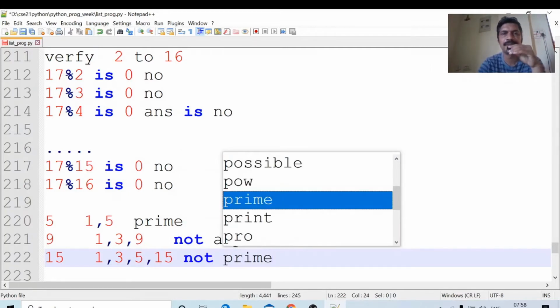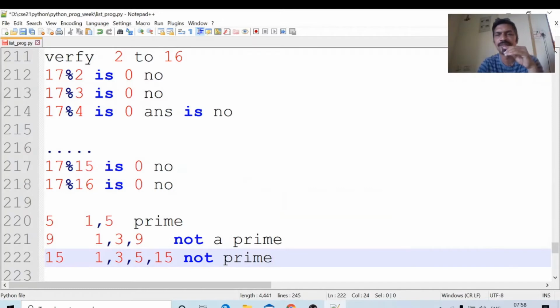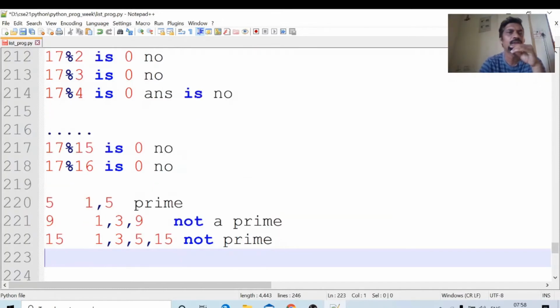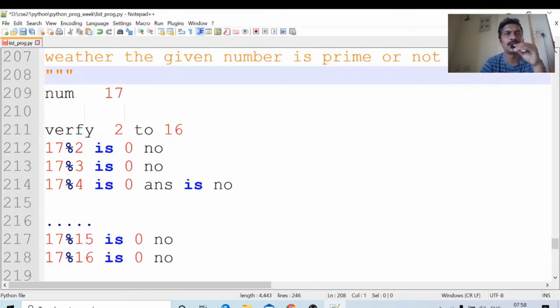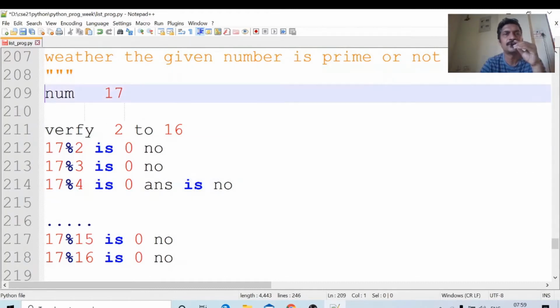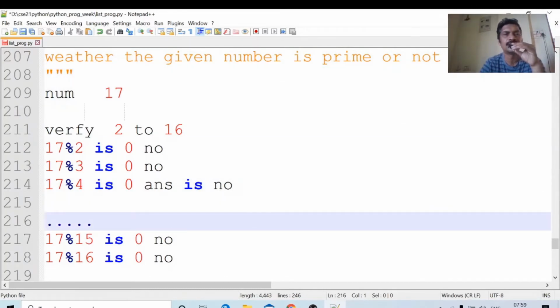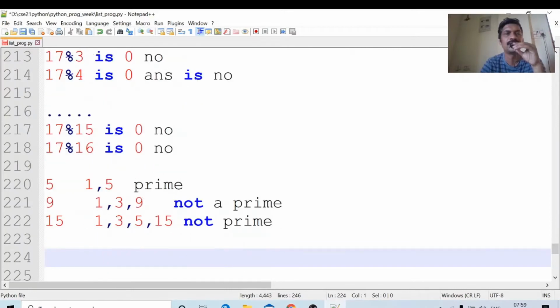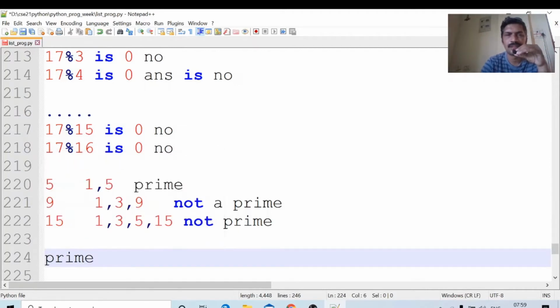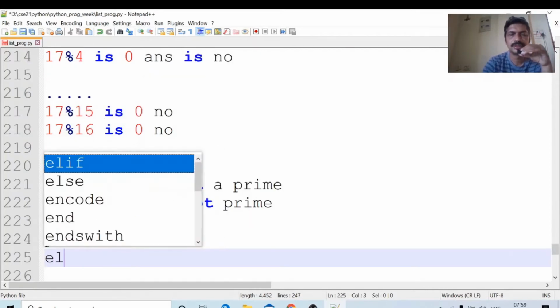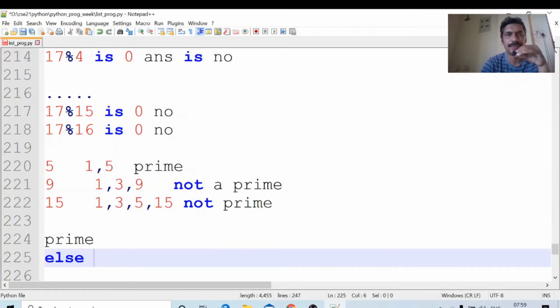A number is said to be a prime number if the factors of that number are 1 and itself only. Now we will see our program. Take 17. If all of them are no, the answer is no. 17 % 2, no. 17 % 3, no. 17 % 16, no. If all of them are no, then the given number is a prime number. Otherwise, the given number is not prime.